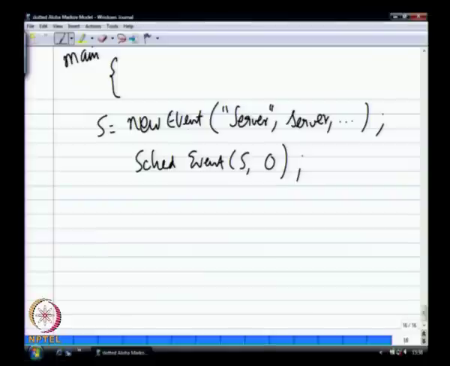So what you will normally do is look at a main program that will have a sequence of these scheduled events for all the bootstrapping events, then you will say driver run which will basically start the simulation. So you set up all the events, then you say start, you would have seen that in NS2 also, NS2 start and stop.